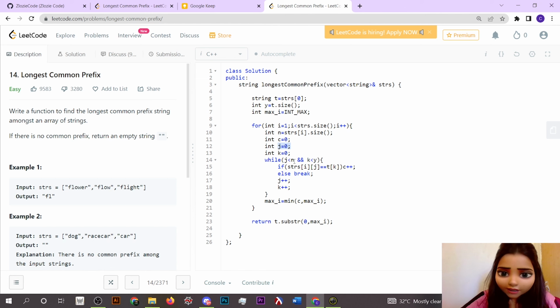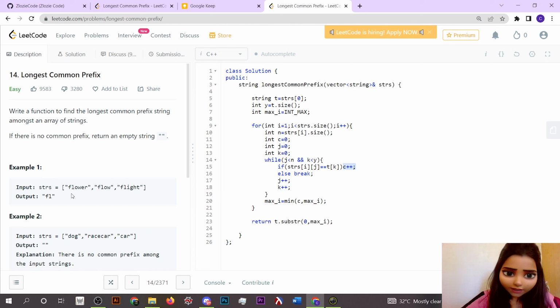So j less than n, where n is the size of flow, and k less than y, where y is the size of flower. Till this point we are incrementing our pointers. If str[i][j] is equal to t[k], where str is a vector, that is, if the ith element's jth value is equal to t[k], then we just increment our count.